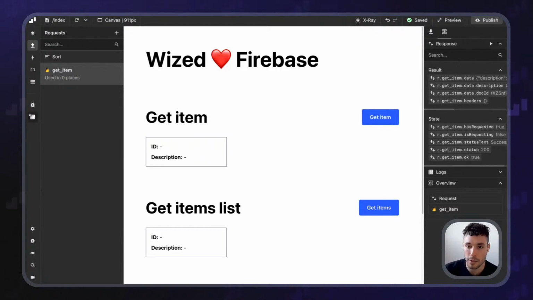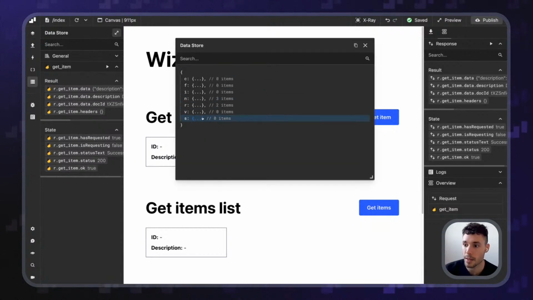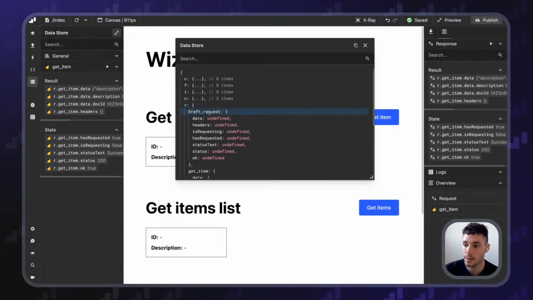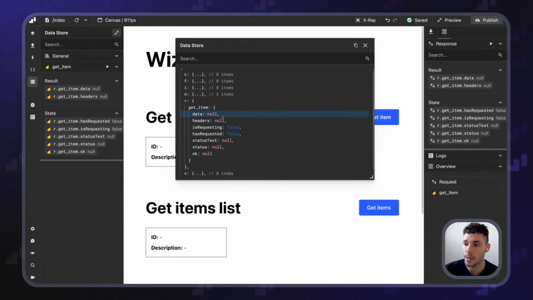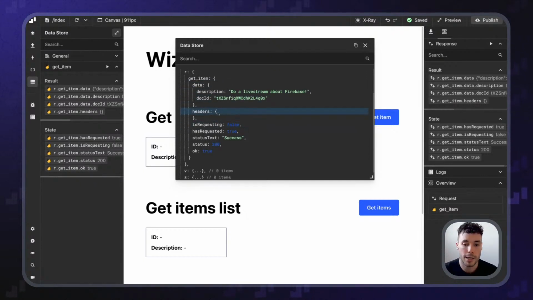But let me expand this. I want to show it properly. So let's go to the data store. Let me expand this, requests. And here we've got the get item like that. So if we play this, you can see how we are getting this data.